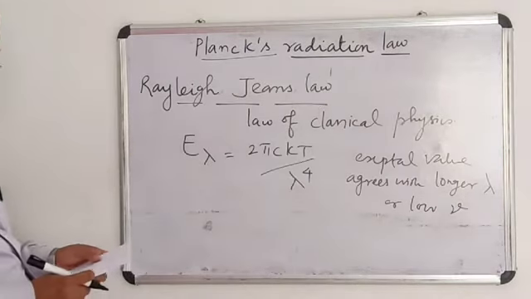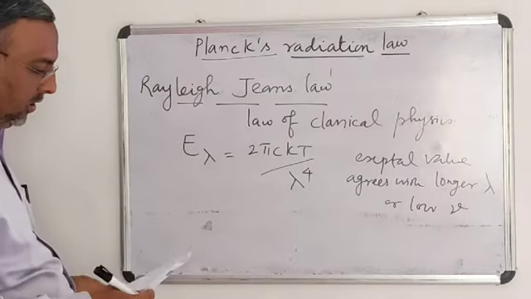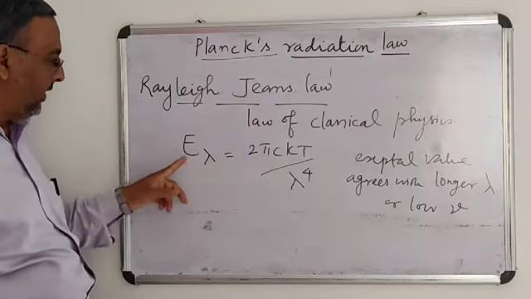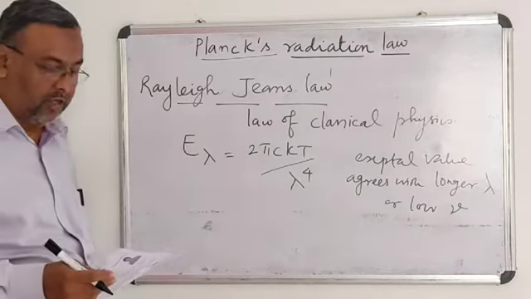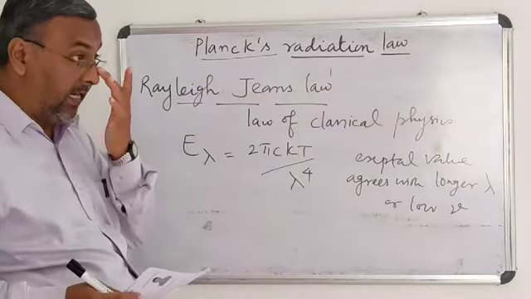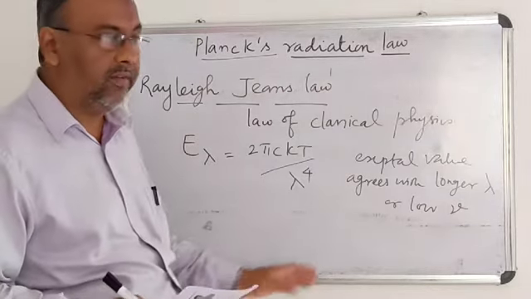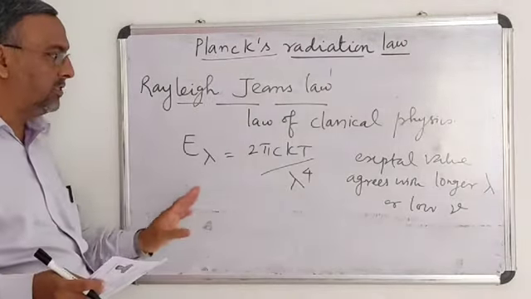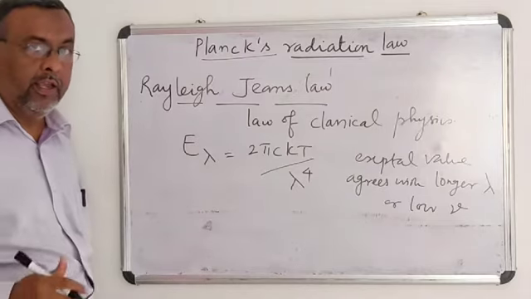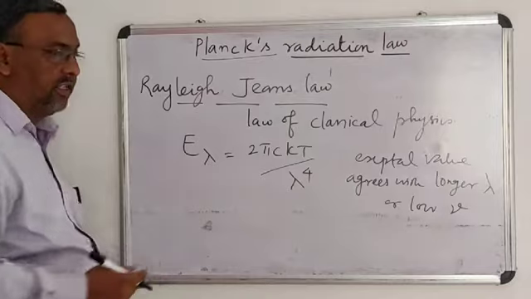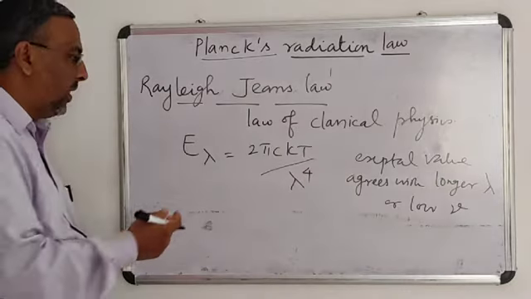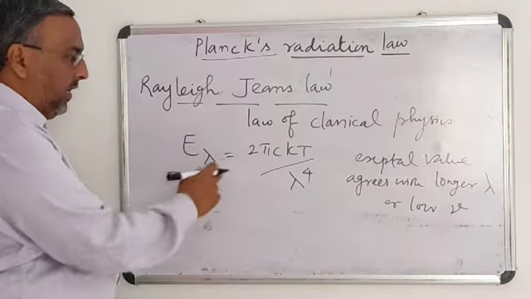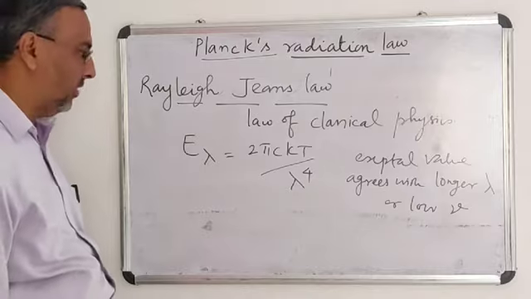That is, the shorter the wavelength, the intensity of radiation will increase. So the intensity of radiation is inversely related to the wavelength of the light in the case of Rayleigh-Jeans law. So Rayleigh-Jeans law also explains the intensity of radiation, particularly black body radiation. In all these experiments, this value agrees only with the longer wavelength or lower frequencies.